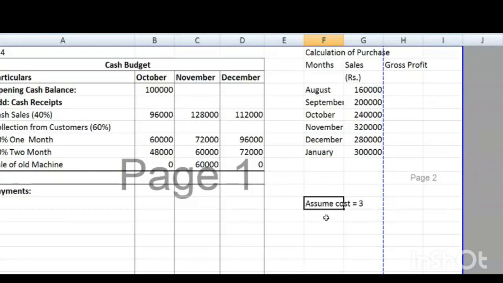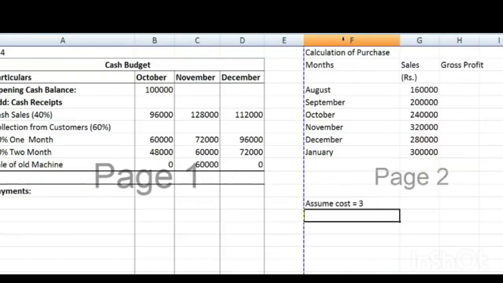Assume those figures on which 33 percentage can easily be counted. So if your cost is 3 and the profit is given on cost, what is profit? It is one third of 3, that means 1.